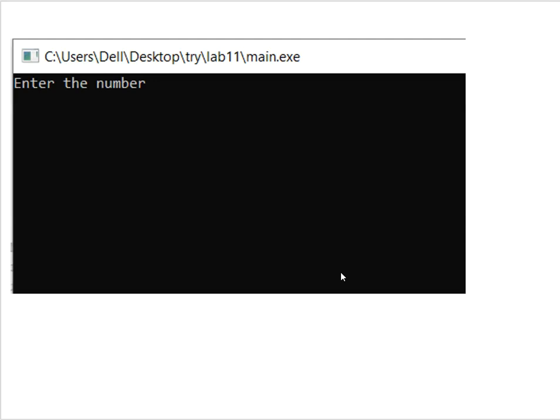Today we are going to learn how to write any text on the console. This is called console output. If I say to you write this on console, you can easily write it with cout, in quotation marks: enter the number.